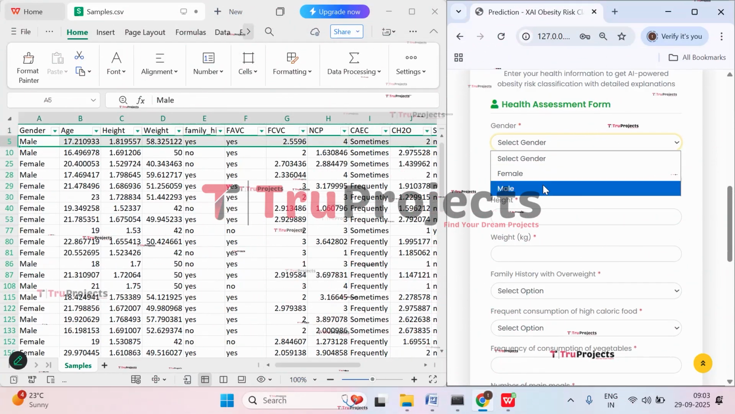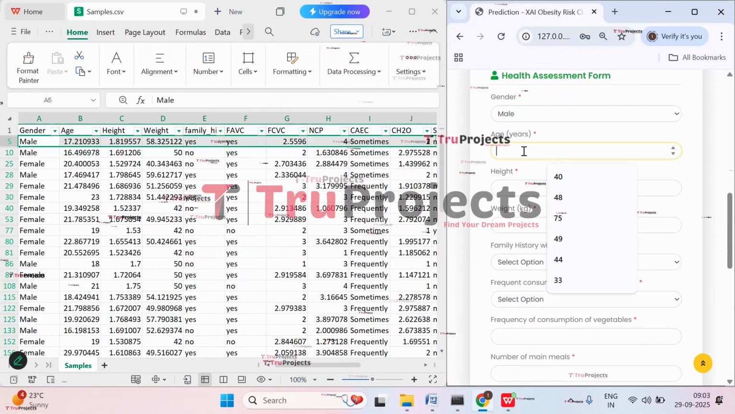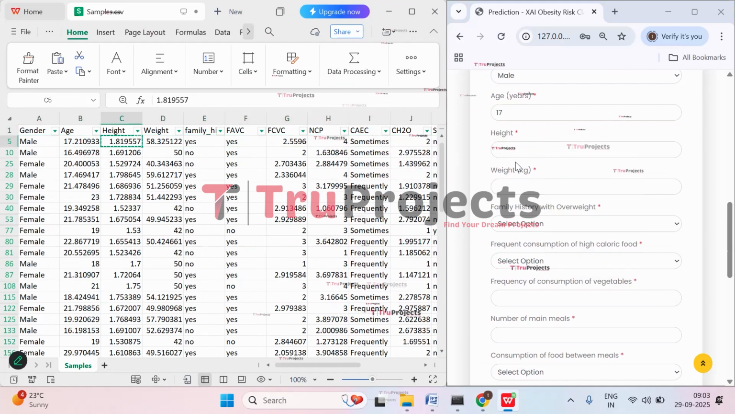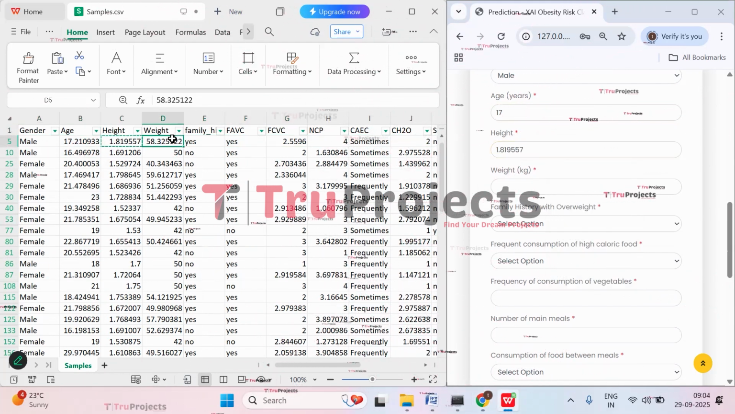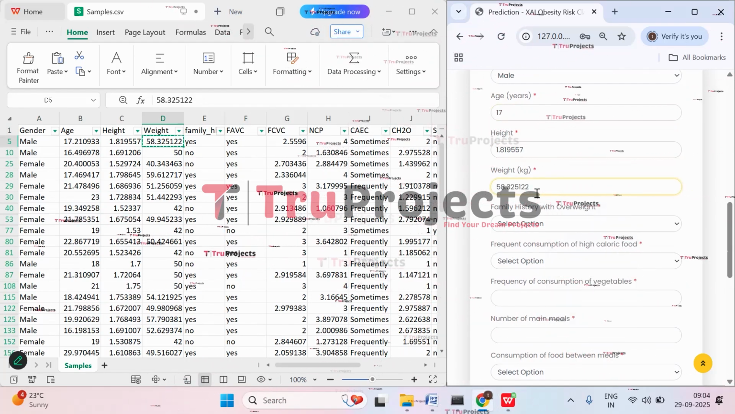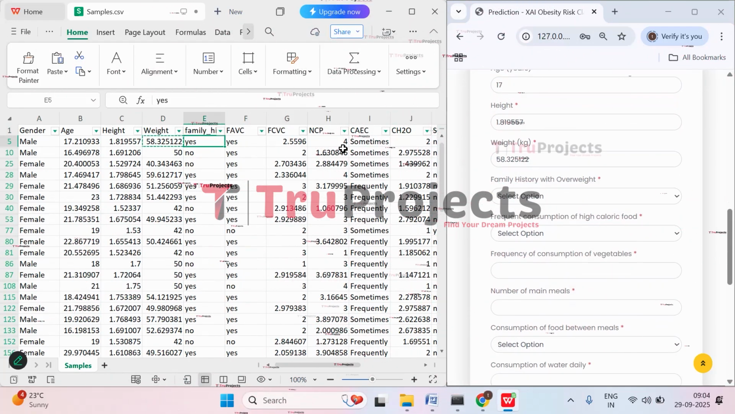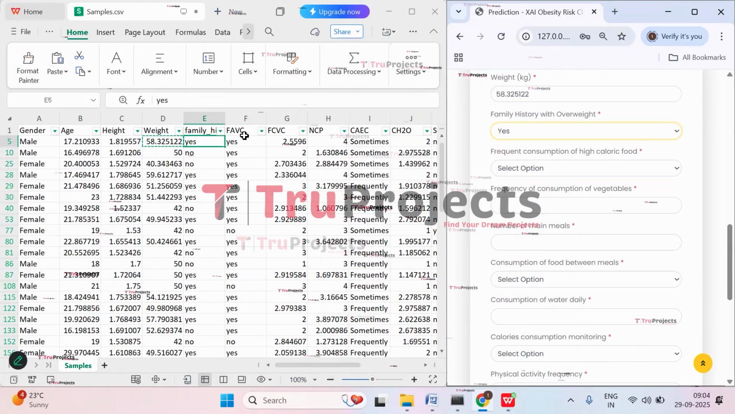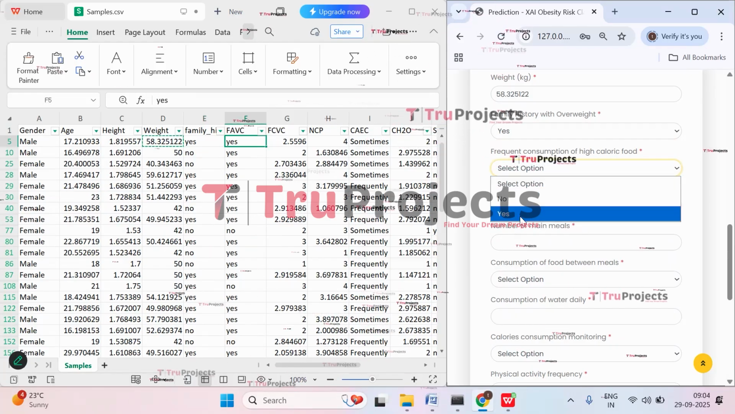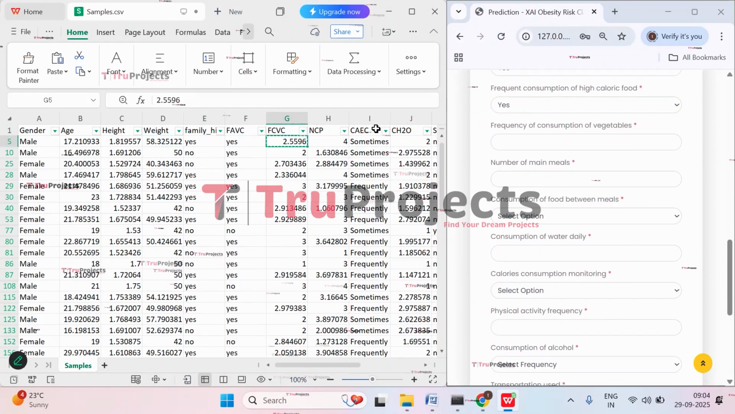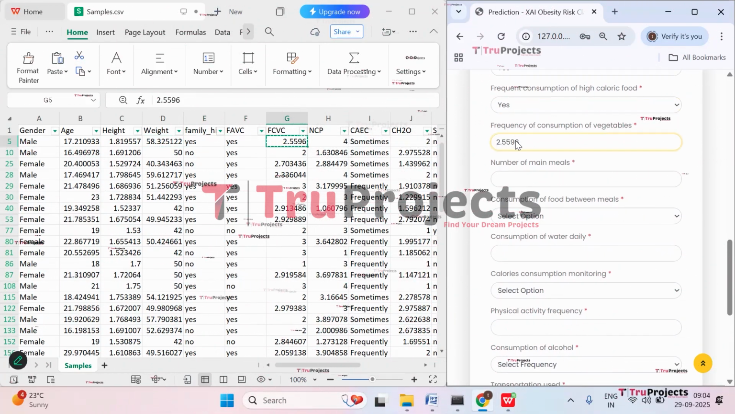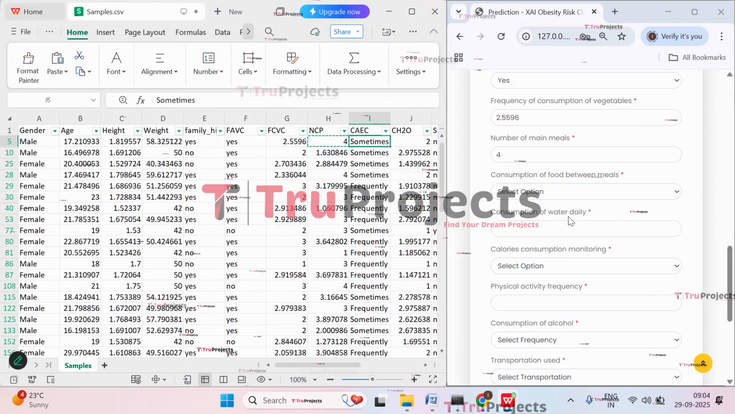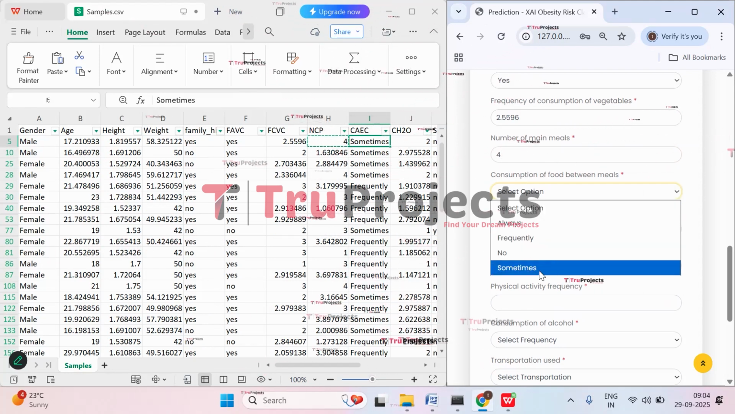Where gender is male, age is 17, we need to give the float value, not the decimal value. And height is 1.81. Weight is 58.32. And family history, whether the person has obesity or not, that is yes. And frequency of consumption of high calorie food, that is FAVC, is yes. FCVC is 2.25. And we have NCP, that is number of main meals, that is 4 times main meals he eats. Consumption of food between meals, it is sometimes, so select sometimes.